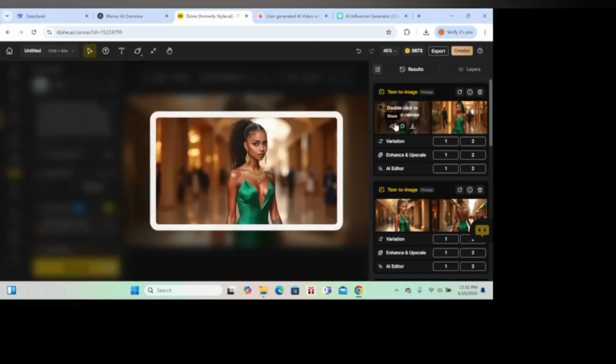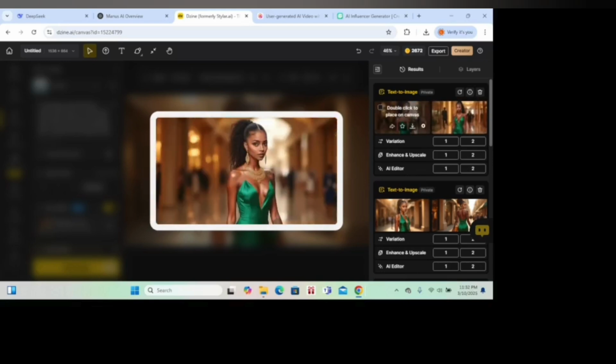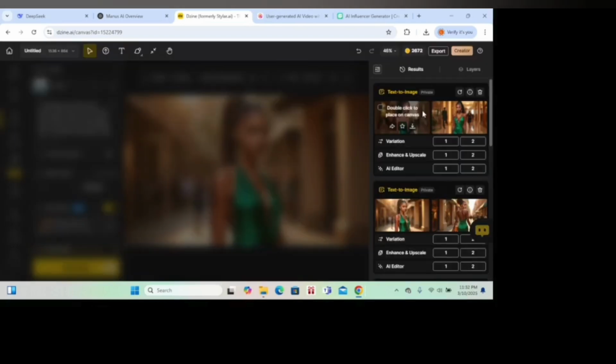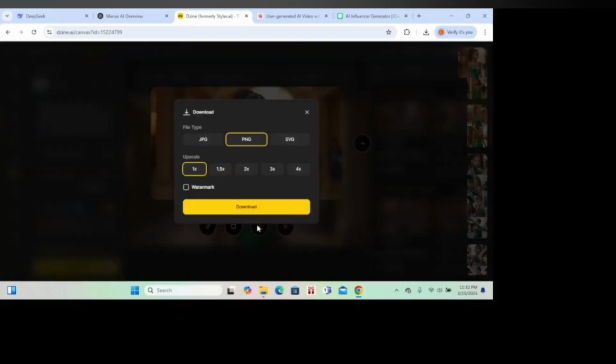So this is the next one. As you can see, it has generated, and then this is the other one. Because this one has a tattoo, we do not want to have tattoo girls. Even this one has a tattoo. I don't know if we're going to keep the tattoo thing, or maybe let's just say that these are some decoration. So let's go with this one. I think this one is nice. We're going to download her.